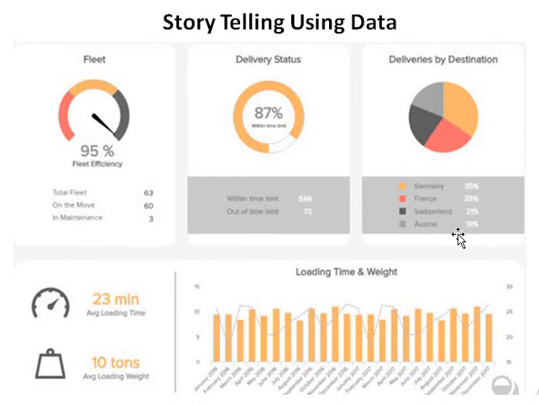France, Germany, Switzerland, right? How many deliveries they are making in different countries in Europe. And this is the average loading time, how much time the commercial vehicles are taking to load. Average delivery time. Ten tons average loading weight. Loading time and weight, they have nicely drafted a graph. Right?